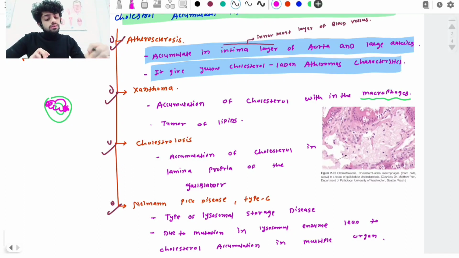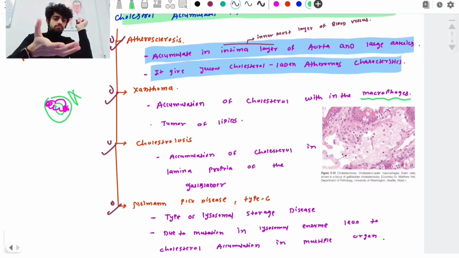So when this accumulation of cholesterol within the macrophages occurs, can these macrophages work normally? No guys. What is the function of macrophages? The main function of macrophages is phagocytosis. Can this cell do phagocytosis? No guys. In that condition, macrophages are not able to perform their normal function, phagocytosis. So phagocytosis is impaired, and that can lead to a high risk of bacterial infections, because for any pathogen that enters our body, macrophages first come and try to engulf and destroy those antigens.